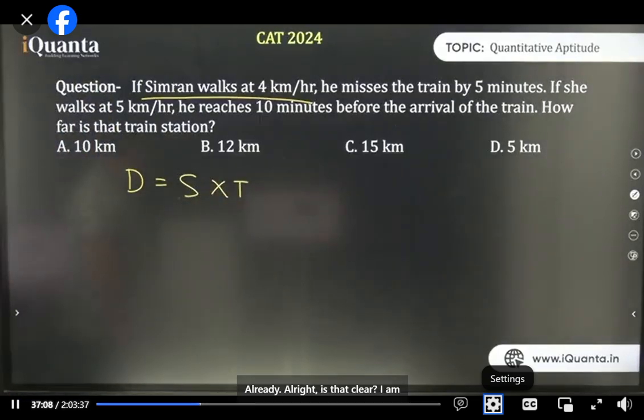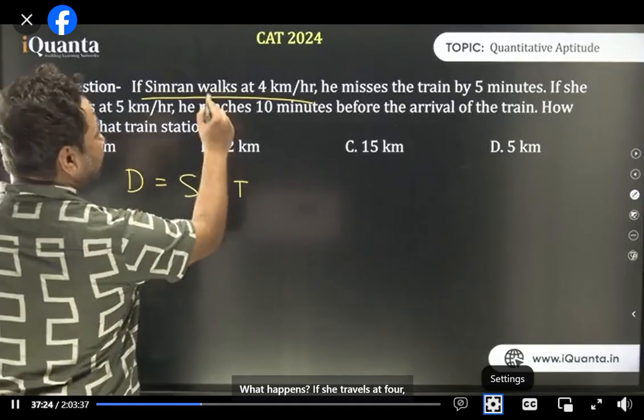All right. Is that clear? I'm assuming the distance from her home to the train station is d. Her usual speed is s, and the usual time taken by her is t. Clear? But what happens if she travels at 4?